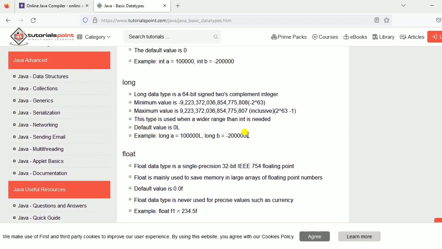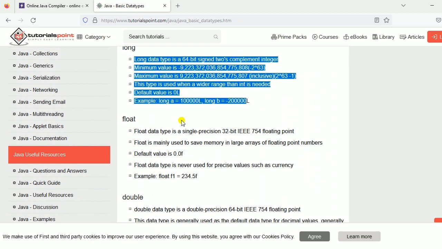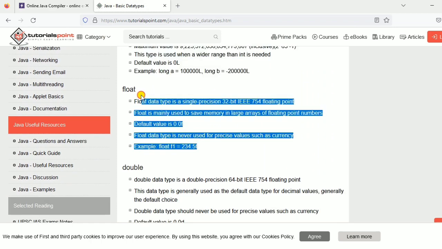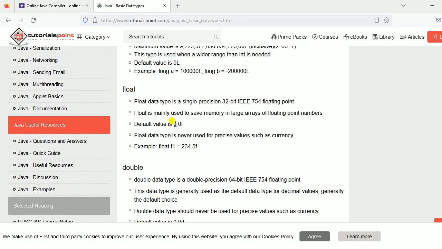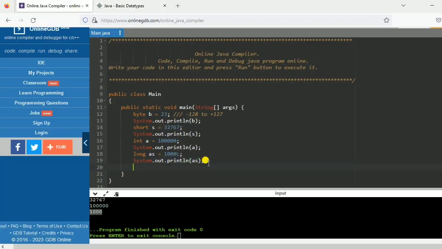And what if you want to store some decimal value? Decimal value you can't store in long or integer or short or byte. So decimal value you have to store in float. Float will store only decimal values. So how can you write float? Float is simple, just write float, any variable name, assign with 23.67 or anything, and here you have to write f.